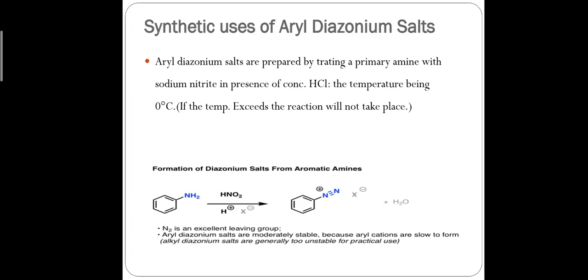But during this reaction, the temperature should be maintained at 0 degrees Celsius. If the temperature increases, the reaction does not take place. Okay. So what happens when aniline is treated with sodium nitrite in presence of concentrated HCl? It forms diazonium salt.